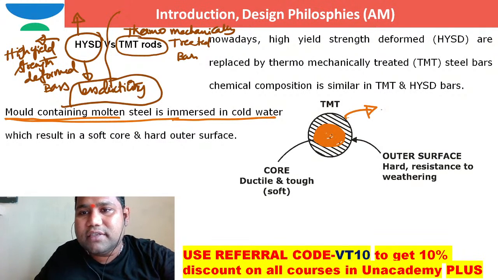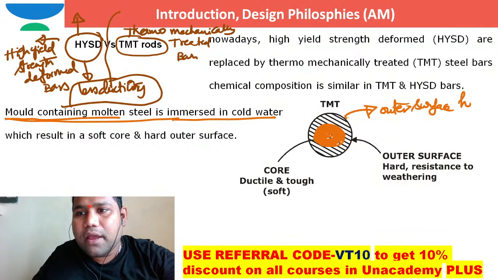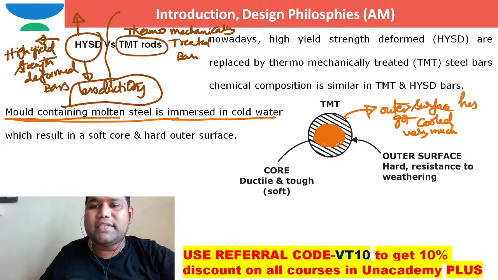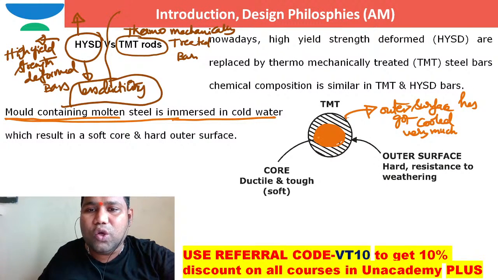The outer surface has got cooled very much, but the inner surface has not got cooled much.